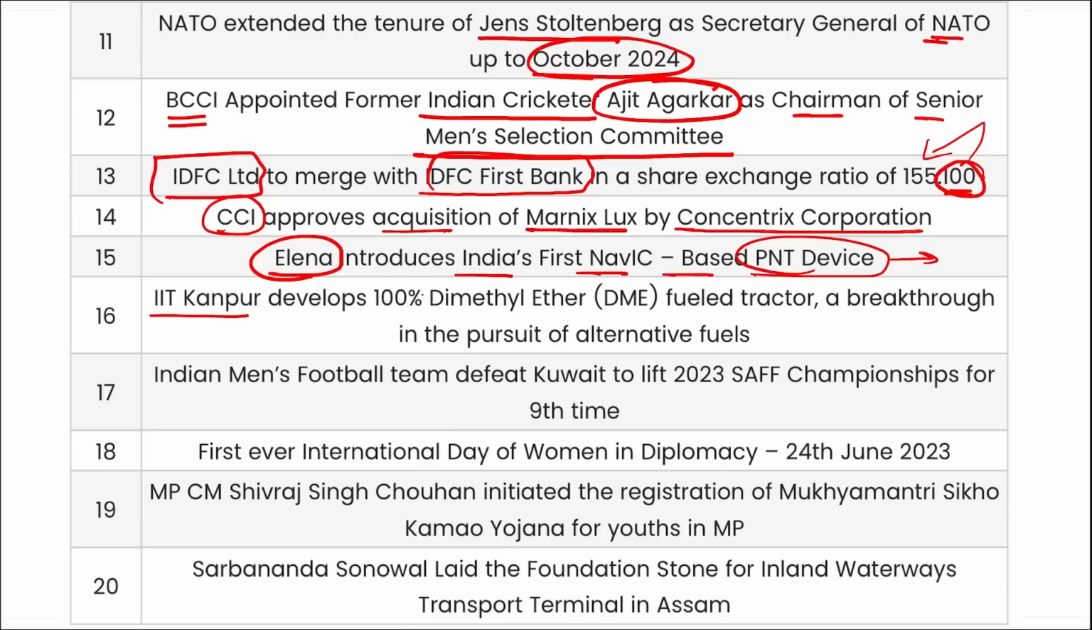IIT Kanpur developed a 100% dimethyl ether fueled tractor, and it was a breakthrough. So remember, a question can be asked: the dimethyl ether fueled tractor was developed by which IIT? It was developed by IIT Kanpur.